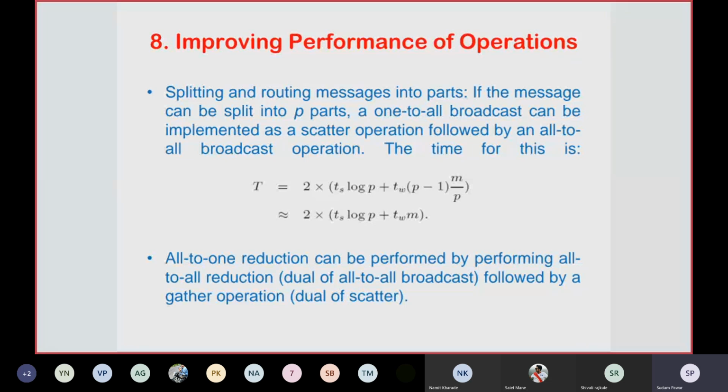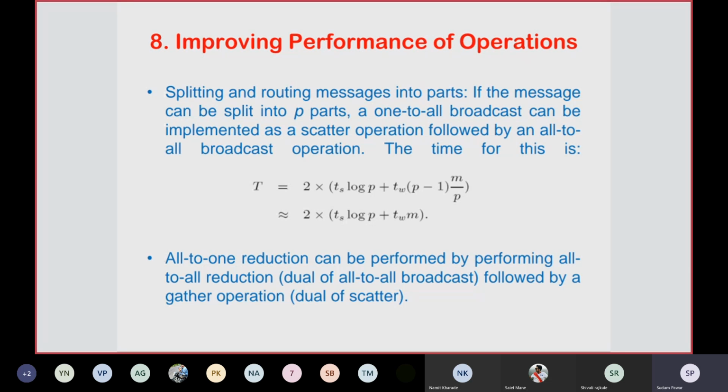These operations also have limitations, performance related limitations. Whatever algorithms are designed for these communication operations, they have some performance bottlenecks related to the time complexity or the space complexity. So we'll discuss how we can improve the performance of a few communication operations here.